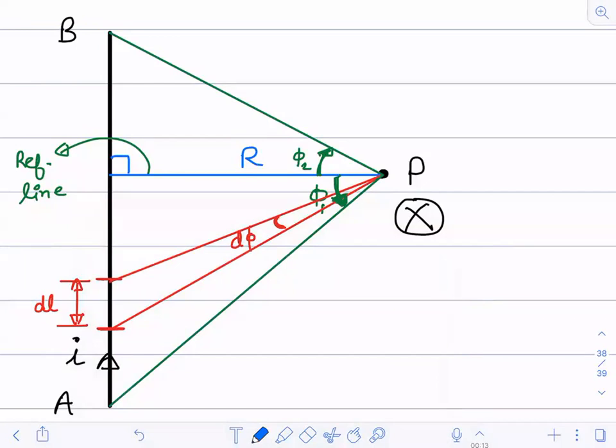What you have to consider? The position vector. So this is my position vector, suppose. Along this line only, we are having a position vector. Is it okay? So this is R, the R vector. Now this R vector subtends an angle phi with the center line.